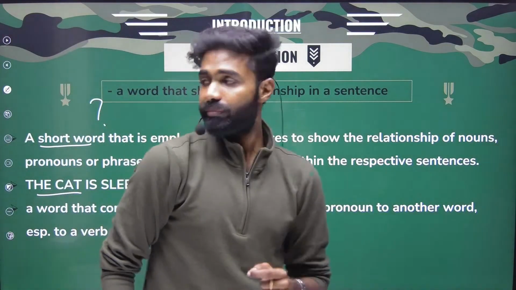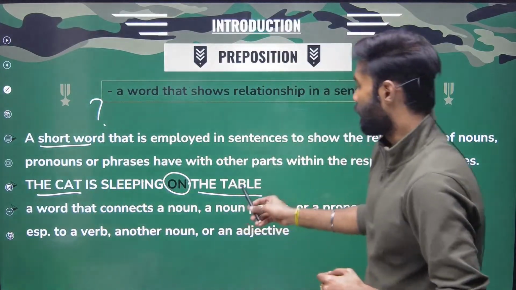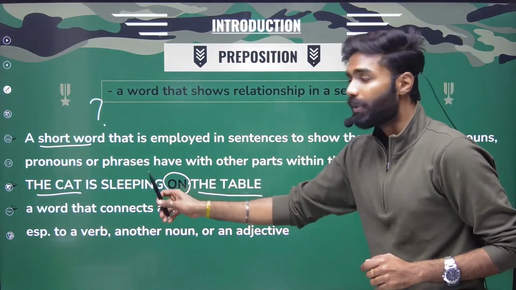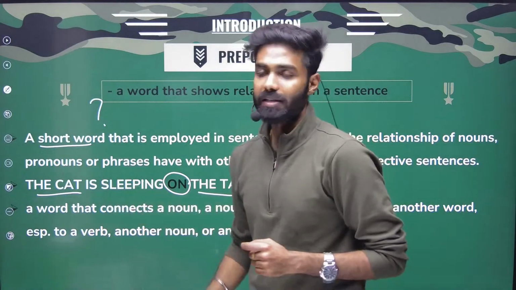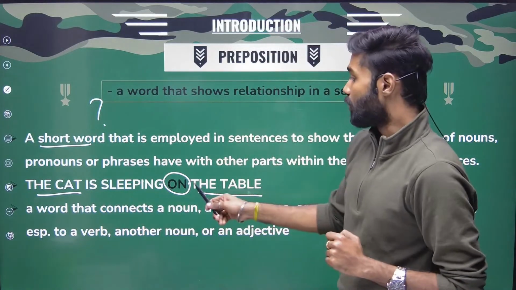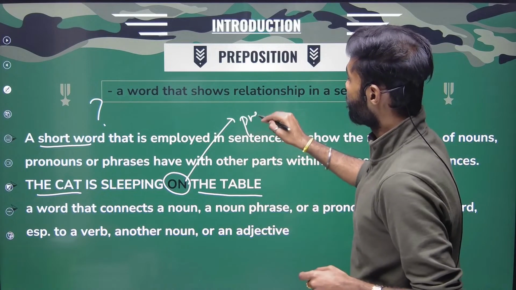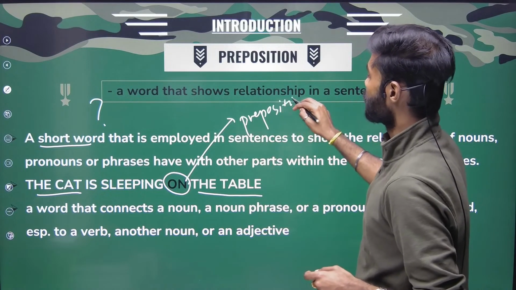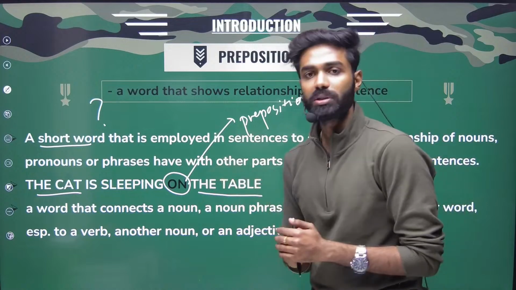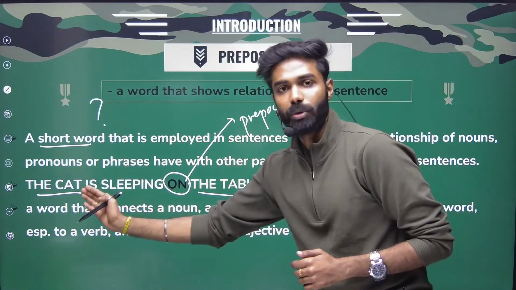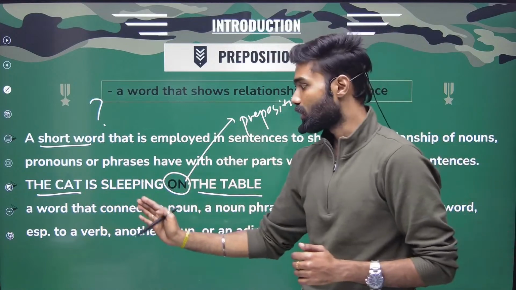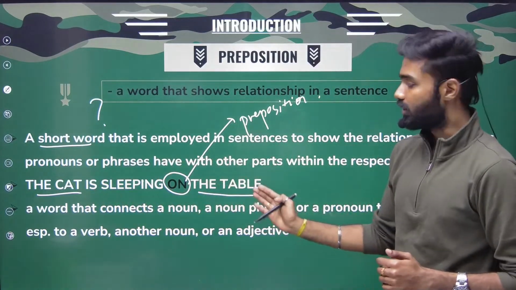Okay, here cat is my noun, table is also my noun. Sleeping is my main verb, is my auxiliary verb. All right, but what is this on? This on is called as my preposition. Why is it a preposition? Because it is showing the relationship between two entities. All right, the cat and the table. It is showing the relationship.